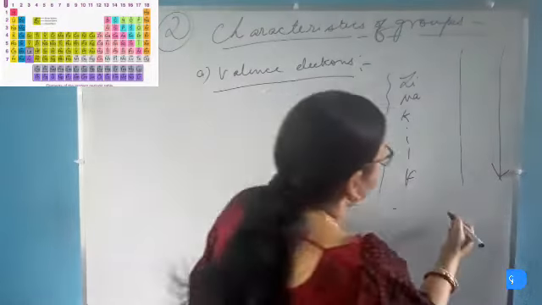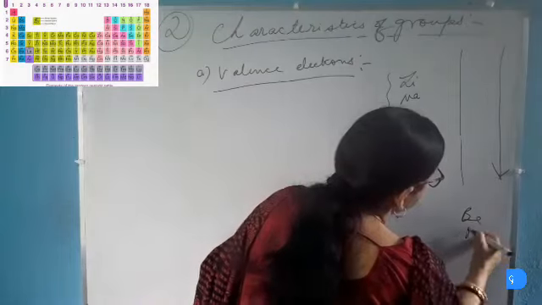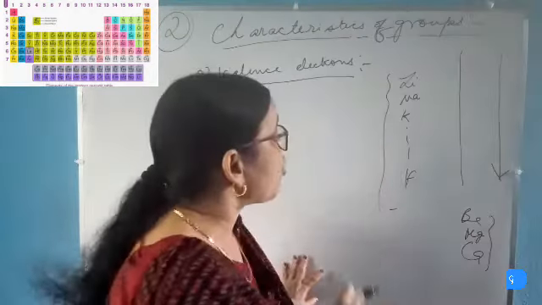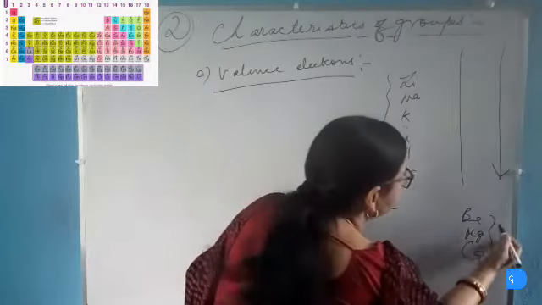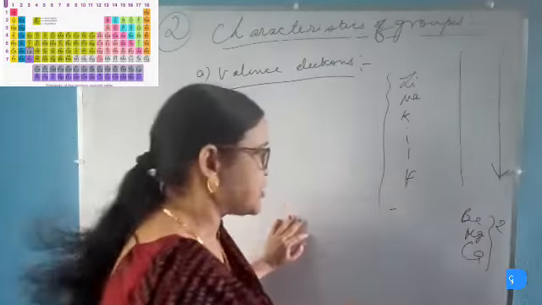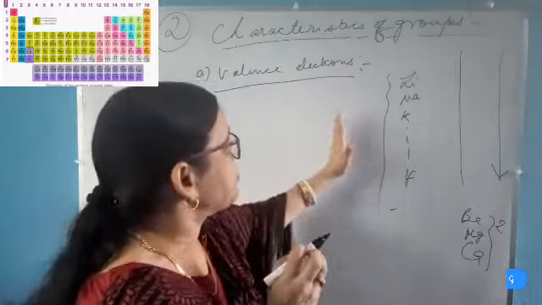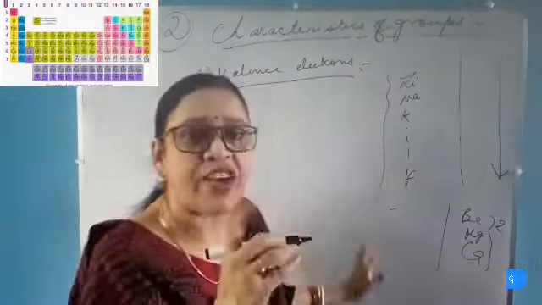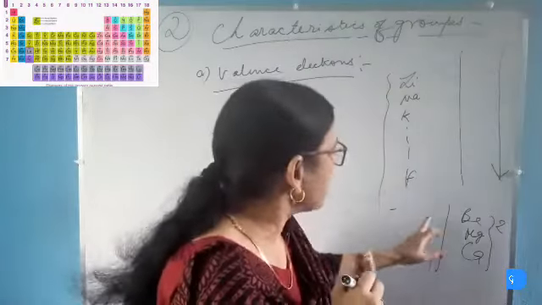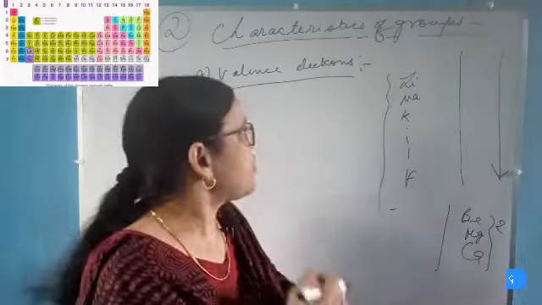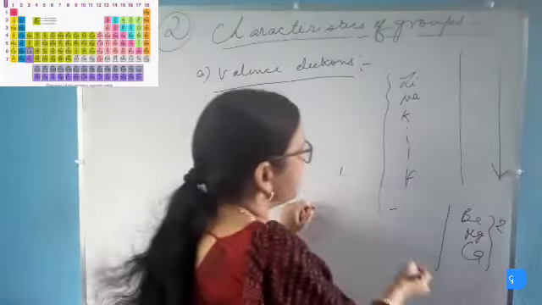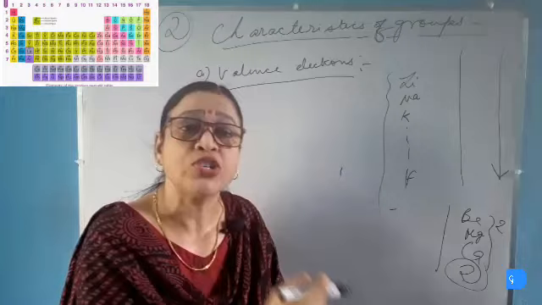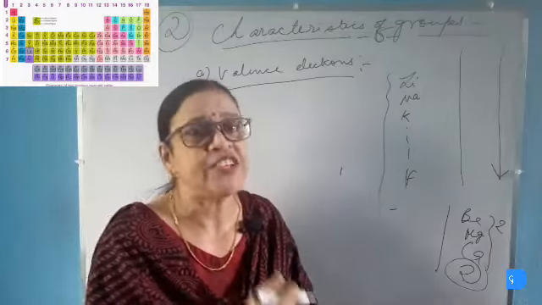Group 2 elements like beryllium, magnesium, calcium, they lose 2 electrons and form positively charged ions. So they have 2 valence electrons in the outermost cells. So the fundamental difference between the group 1 elements and group 2 elements is that group 1 elements have 1 valence electron, whereas group 2 elements have 2 valence electrons. So the valency of group 1 elements is 1, whereas the valency of group 2 elements is 2. Group 2 elements are also metals because they lose 2 electrons and form positively charged ions.